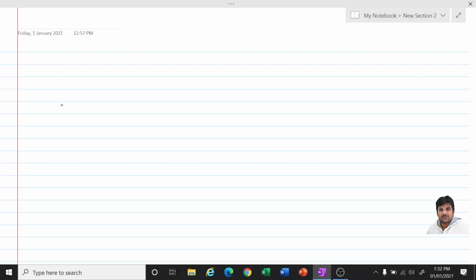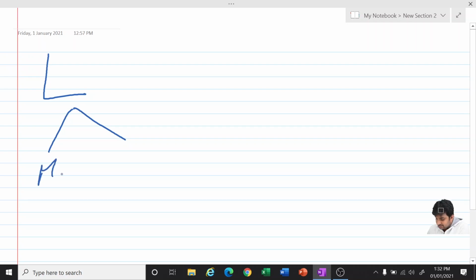Now we'll first begin with learning the concept, learning what the Markowitz model or mean variance optimization is. We will be learning it through an Excel with real-time data.